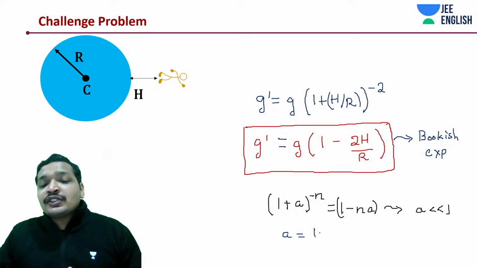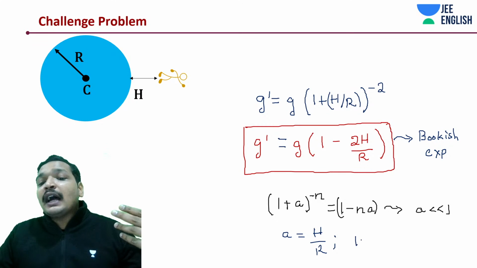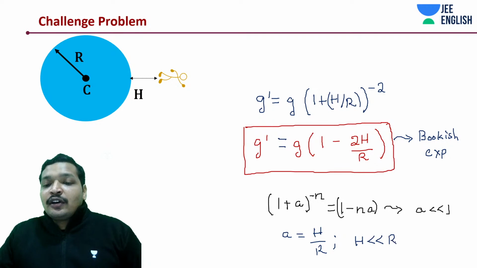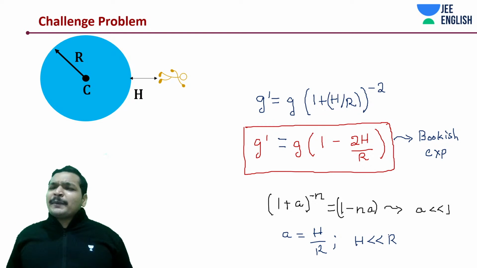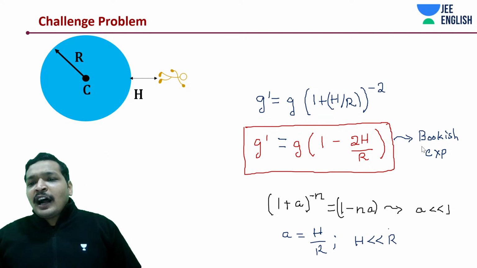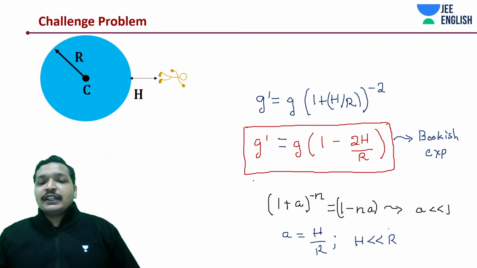In that case, a is h by r. That means you should not be at a very large height, or a very tall point. You cannot be at half the radius of earth, or even a quarter of the radius of the earth. In that case, you want to go by the normal method, by all the techniques that you have come across.